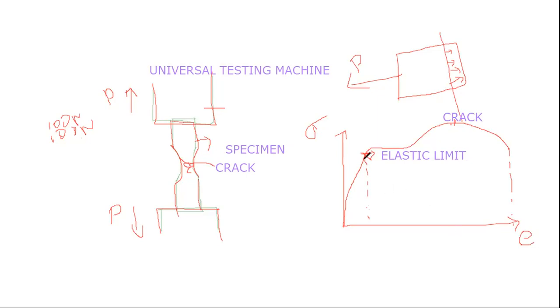So after reaching the elastic limit, it is not directly proportional to the strain. There is an alteration in the relationship between the stress and strain. Up to the elastic limit only, there is a constant; they maintain some constant proportional relation.